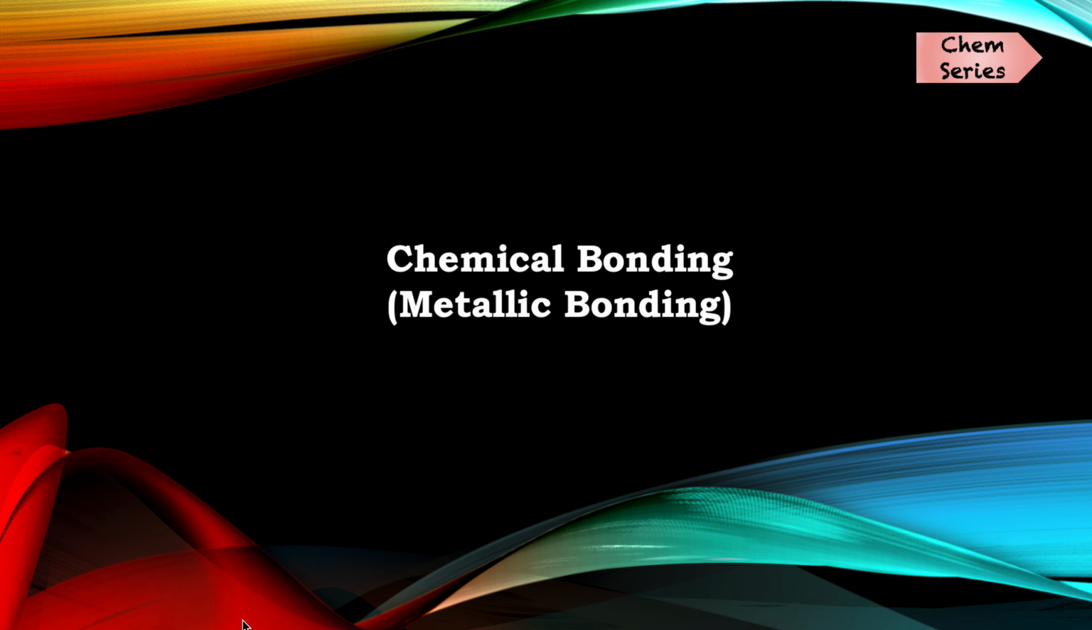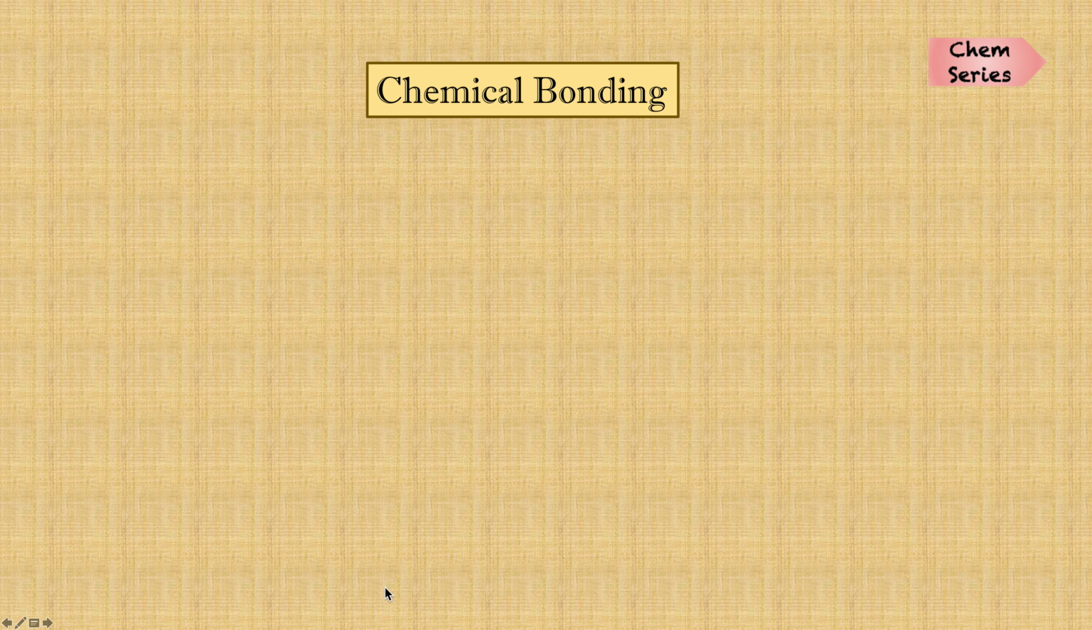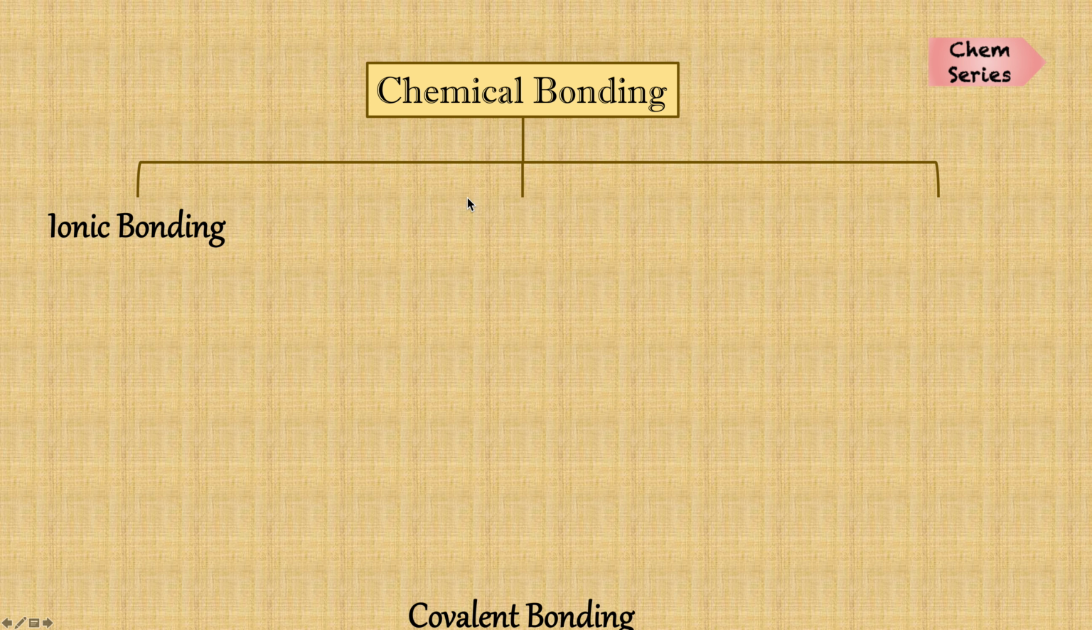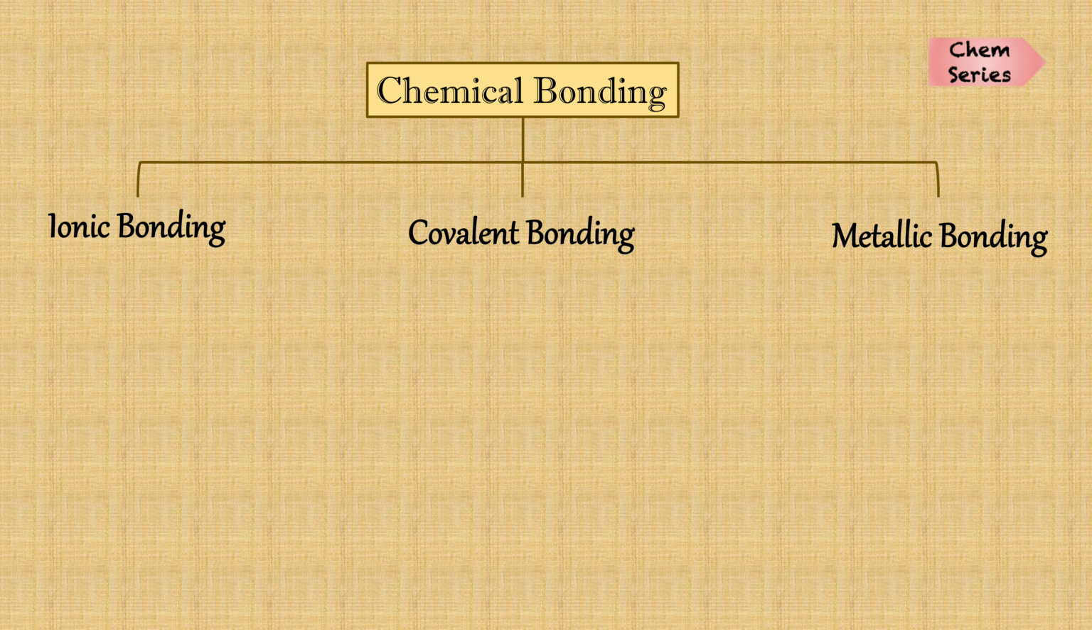In this video, let us learn about metallic bonding. First of all, what is a chemical bond? It is an attraction between atoms that allows the formation of chemical substances. Now let us see briefly about its three main types, that is the ionic bonding, covalent bonding and metallic bonding.